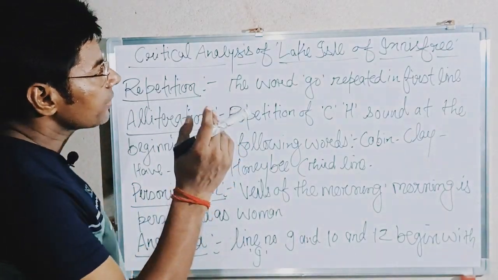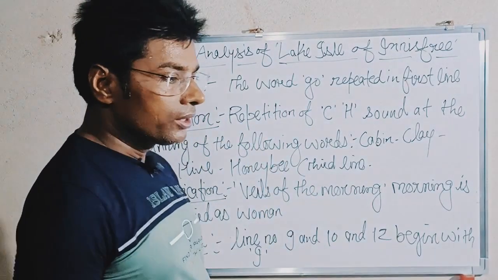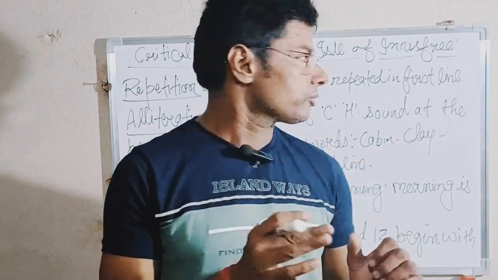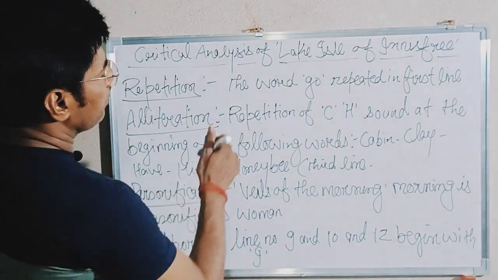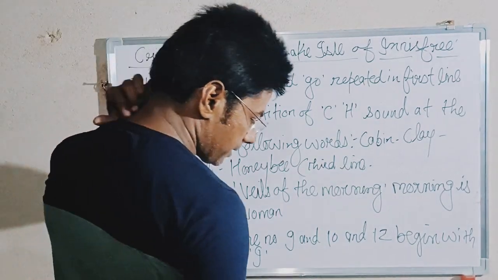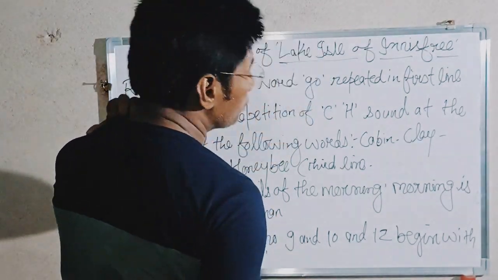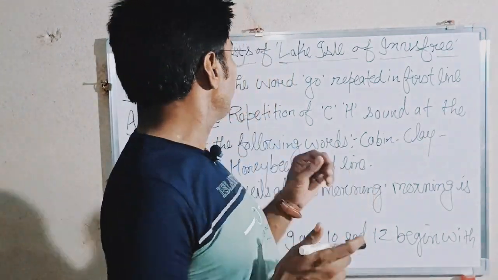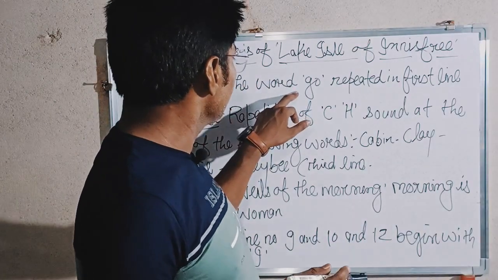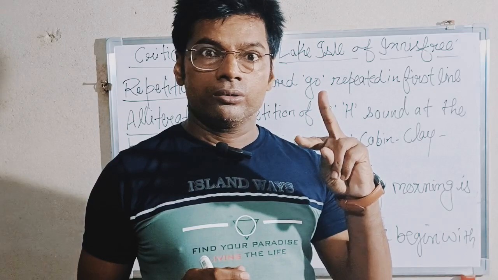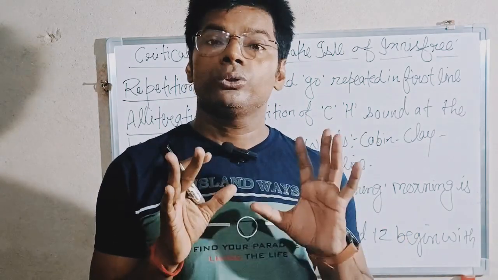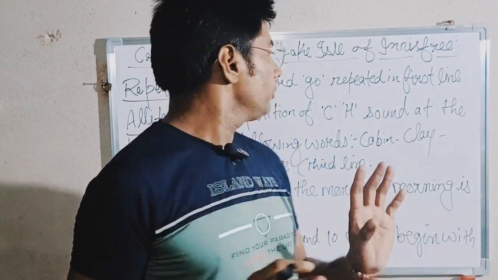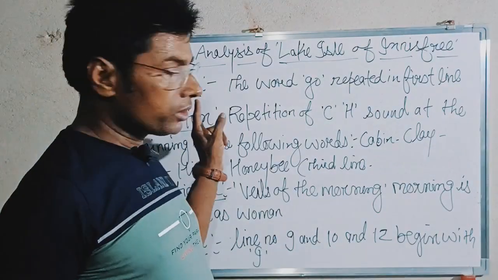Repetition, you know this. Repetition is a kind of figure of speech in which a certain word is repeated, particularly for emphasizing certain things. So see, if you look at the first line of the poem, I'm reading from the text: I will arise and go now and go to Innisfree. You will find the repetition of the word go. This word go is repeated 2 times to emphasize that now the poet, the speaker of the poem, will go and nobody can stop him. So the first figure of speech used in the poem is repetition.